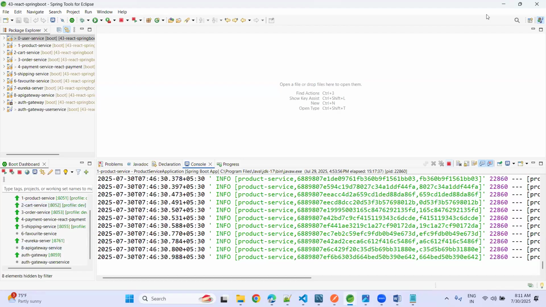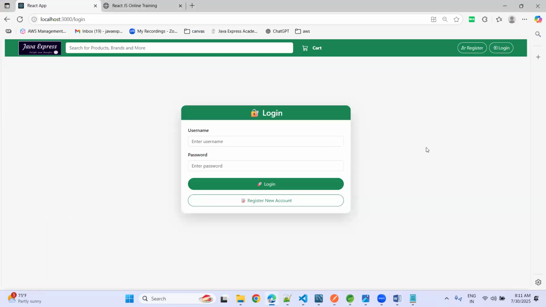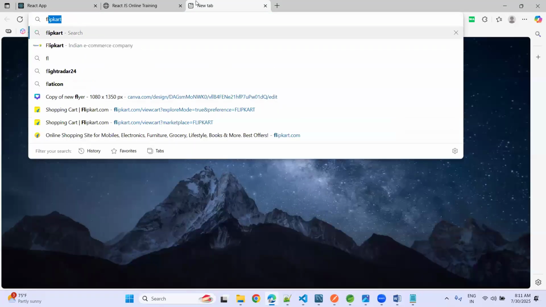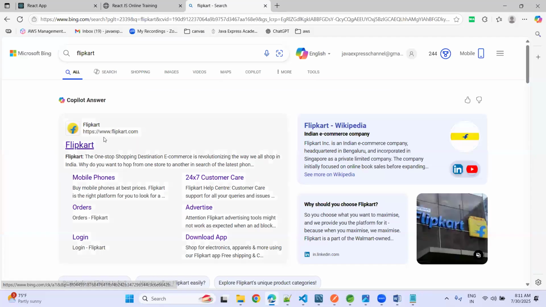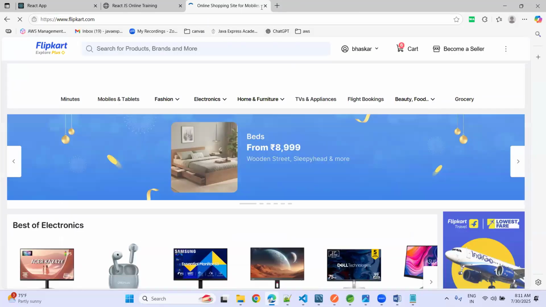As a UI developer, you need not worry about which services are running. You need the endpoints here. We need to think like a front-end developer now to integrate anything. If you log into any website, let me log into flipkart.com. What kind of operations can we perform here?